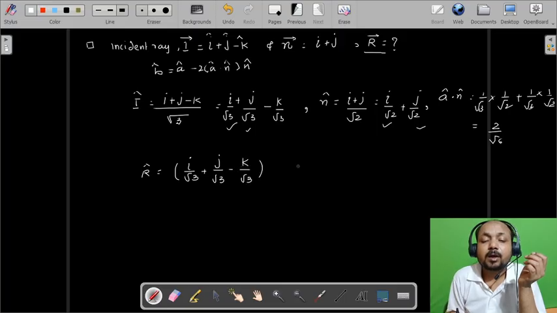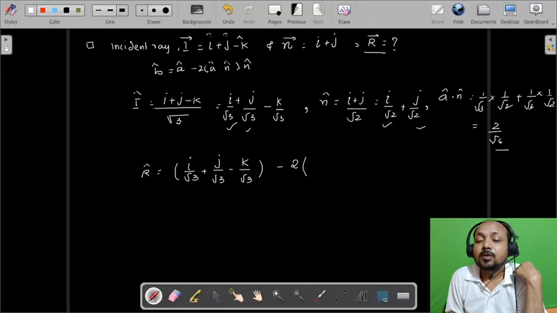This is a cap minus 2 into a cap dot n cap, which is equal to this value, 2 by root 6. Now after that, n cap. What is n cap? Here it is. Substituting the value of n cap, i cap upon root 2 plus j cap upon root 2.